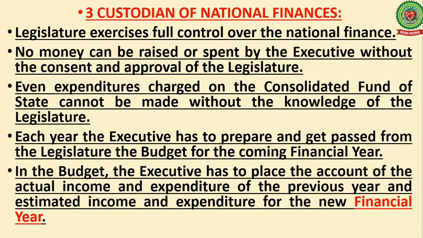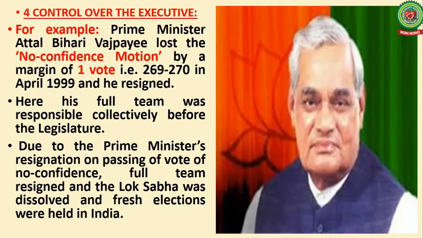Yes, I have discussed this term financial year with you in the key terms. So I hope you are clear about this topic also, custodian of national finances. The next is control over the executive.